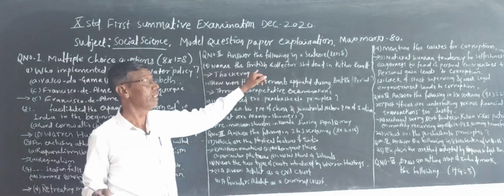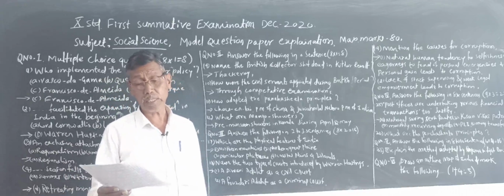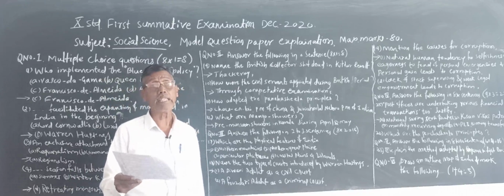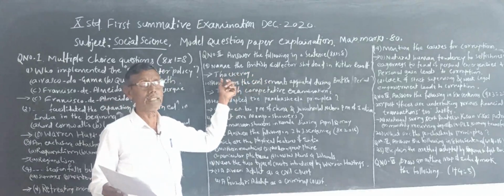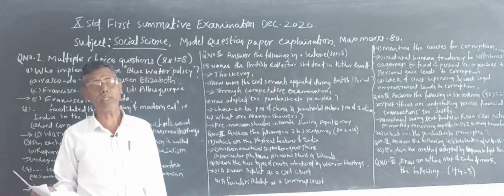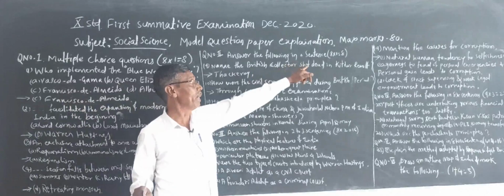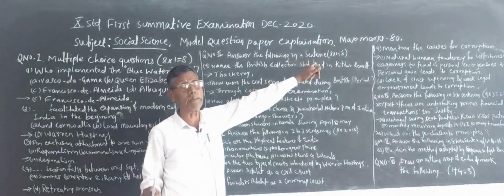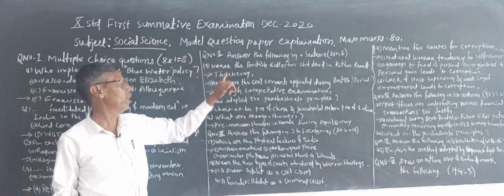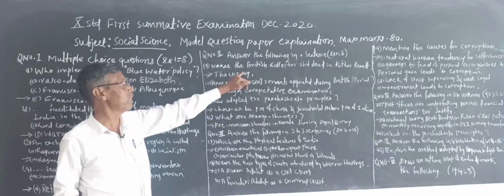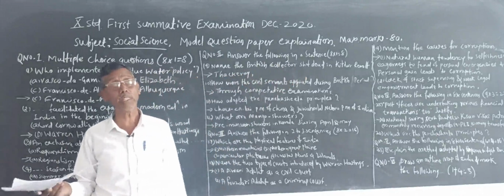Here the first question is: name the British collector shot dead in the Kittur revolt. Who was the British collector shot dead in the Kittur revolt? The British collector Thackeray was shot dead in the Kittur revolt. It is a one sentence answer which will carry 1 mark. Here 8 questions and 8 marks. So write in a sentence or in a word. Thackeray, or in a full sentence, the British collector Thackeray was shot dead in the Kittur revolt. That is enough.